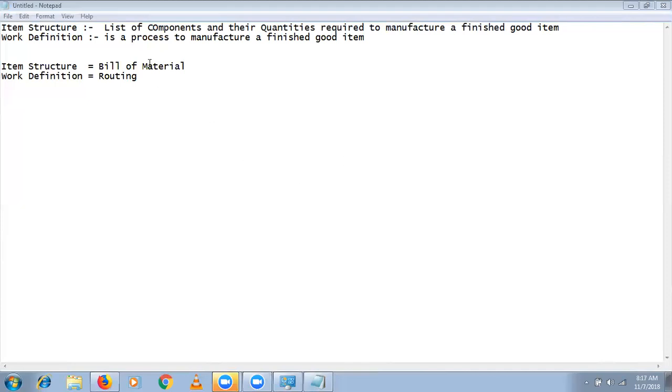So as part of the work definition, first we are going to define a resource. A resource may be a person or a machine. Once we define the resource, these resources belong to a specific department, correct? If the resource is an assembler, for example, a person or an assembling machine, does that assembling machine or person belong to the assembling department or not?